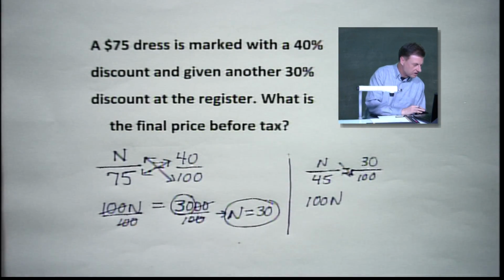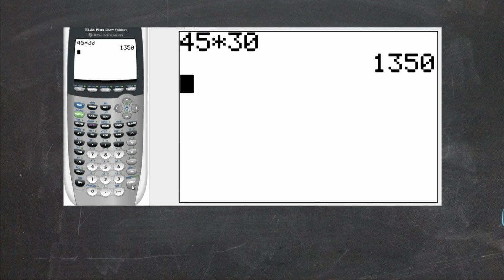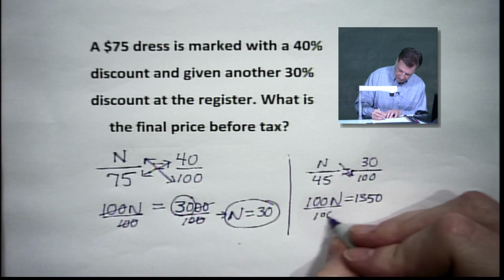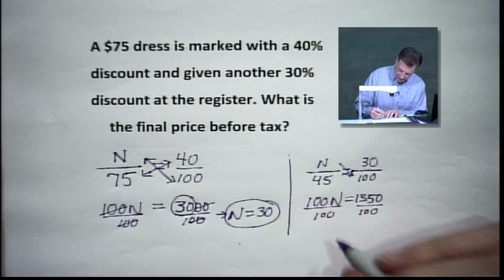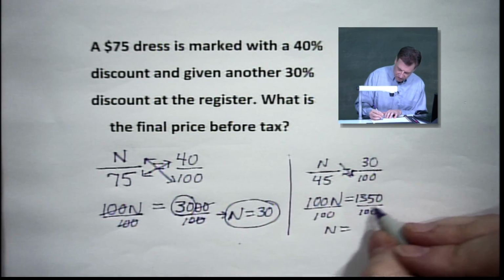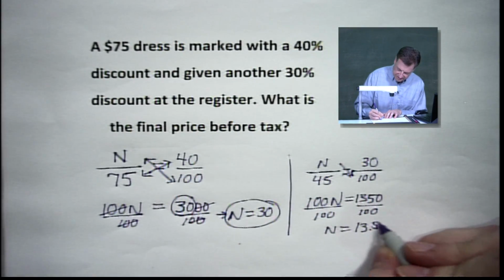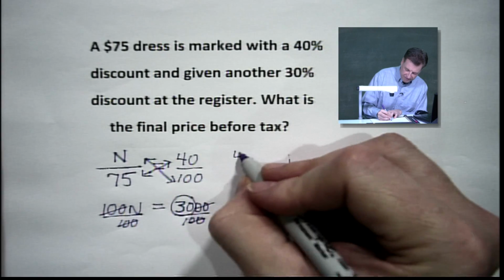Let's use the calculator real quickly just to make sure we don't mess up here. We're going to do 45 times 30. That's cross multiply, my friends. There we go. And that gives me 1,350. Divide by 100. Remember, we move the decimal in two places when we divide by 100, so $13.50.